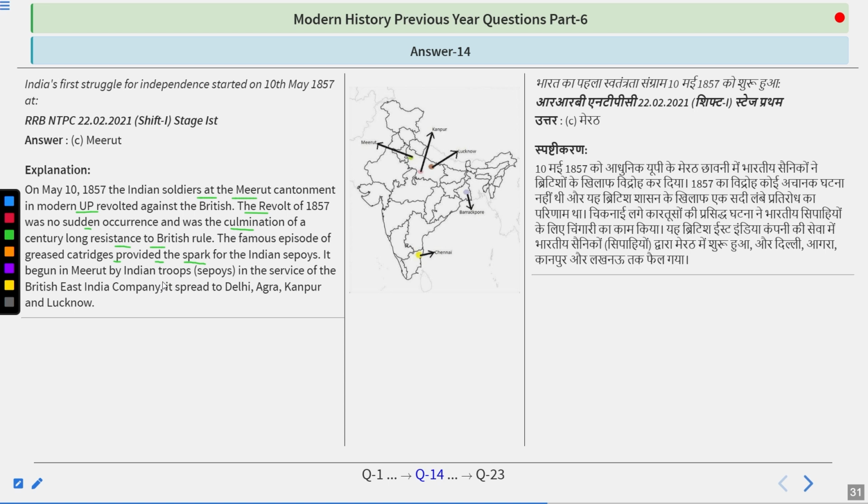It spread to Delhi, Agra, Kanpur, and Lucknow. So, particularly after Mangal Pandey was hanged, particularly the Indian sepoy battalions in the British Army at that time started revolting. The first revolt, or mutiny, started in Meerut. The native infantries started killing the soldiers of the British army, and they also looted the armory. The very next day, they reached Delhi, and they declared Bahadur Shah Zafar as the leader of their revolt under the regency of Bakht Khan. And all this was started from Meerut.